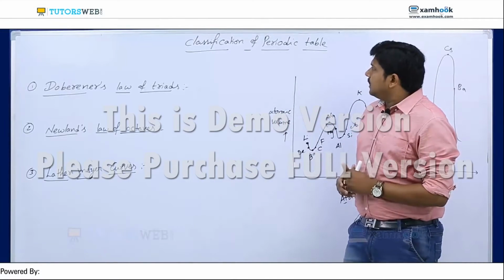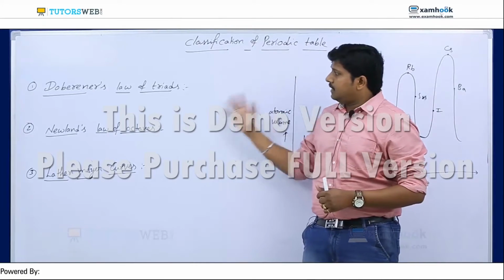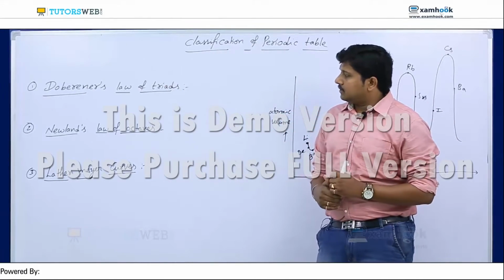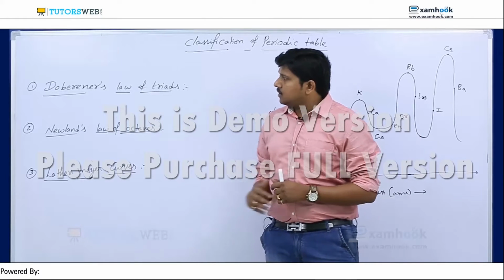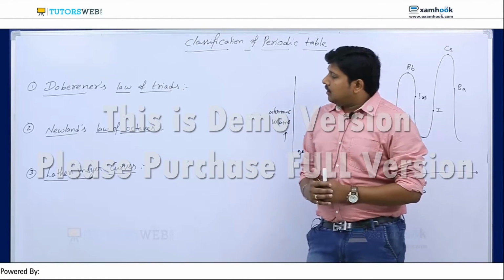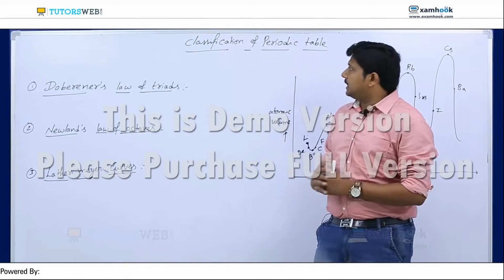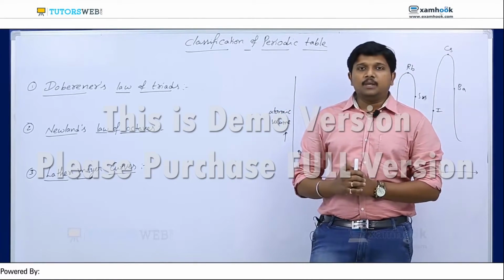First of all, the periodic table classification was done by different scientists. I gave three main scientists here. The first one is Dobereiner, the second one is Newlands, and the third one is Lothar Meyer. Before that, what is periodic classification? What does the classification of elements mean?